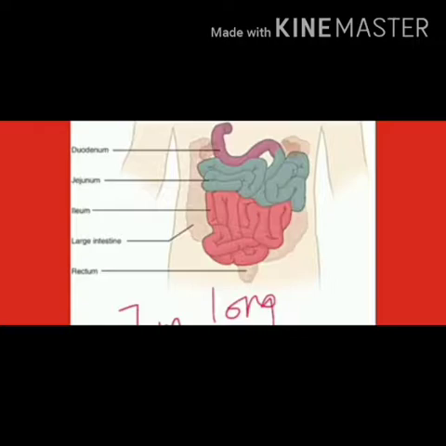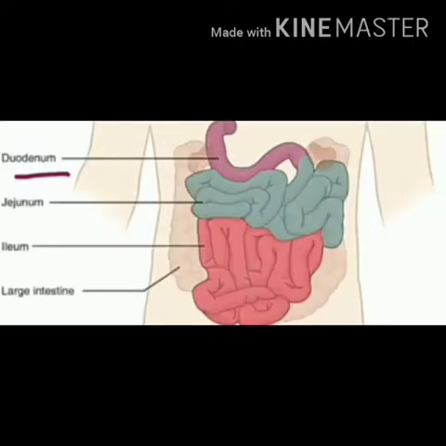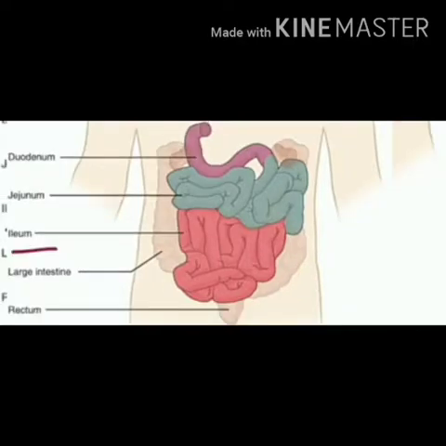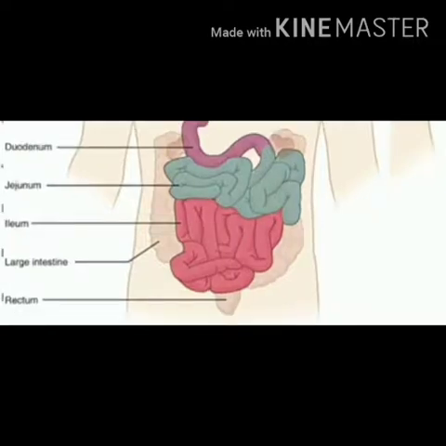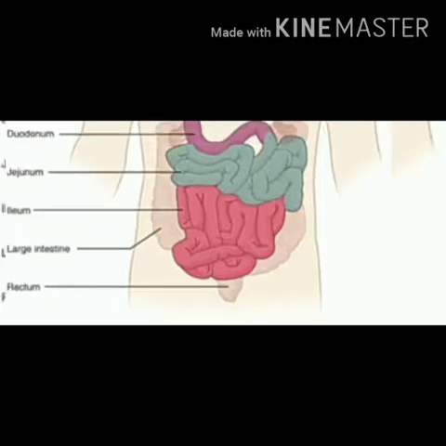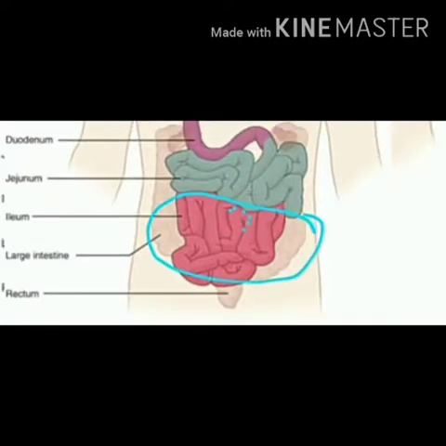Actually, the stomach opens into a small, C-shaped narrow duodenum, which measures about 25 centimeters in length. Into the duodenum open the bile duct and pancreatic duct through a common passage. Right. Next is your jejunum. This green colored part is your jejunum.